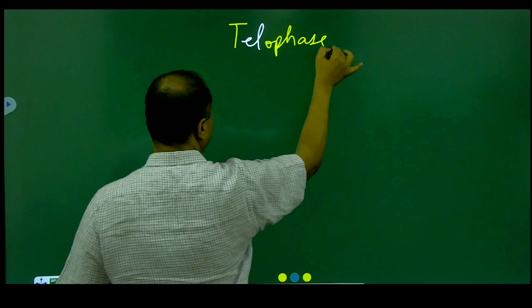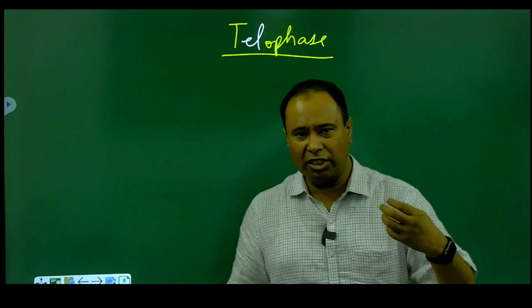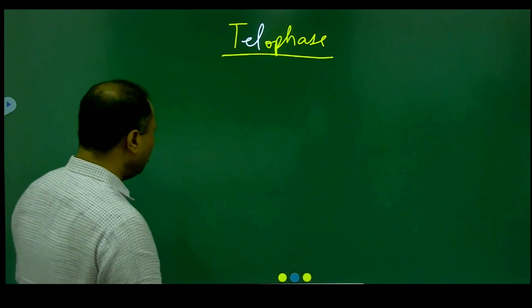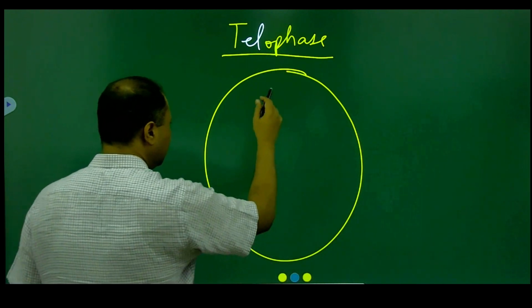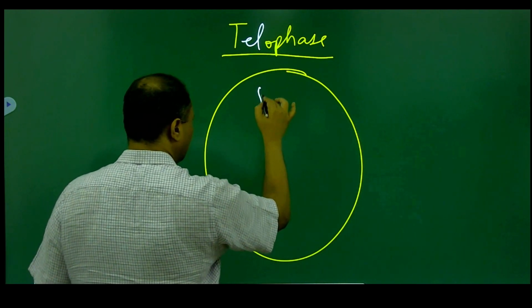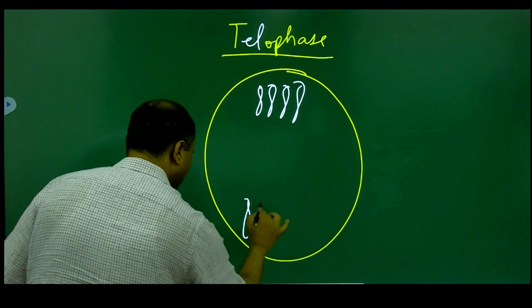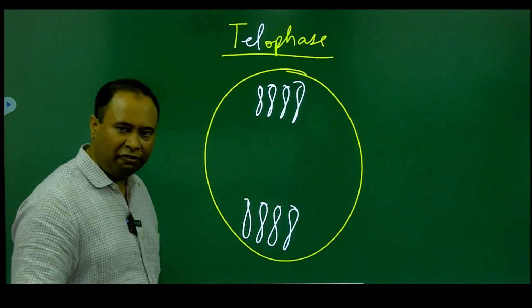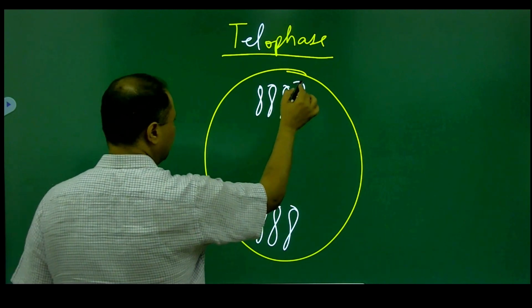We have the telophase, and in the telophase, as we all know, these 46 chromosomes will move to one pole, the other 46 will move to the other pole. If I draw this diagram over here, if this is a cell, we know these 46 chromosomes have come to one pole, the other 46 chromosomes have moved to the other pole, and we know by the end of the telophase, the nuclear membrane reforms around these chromosomes.